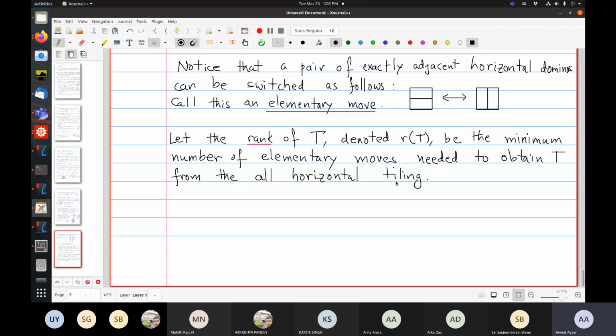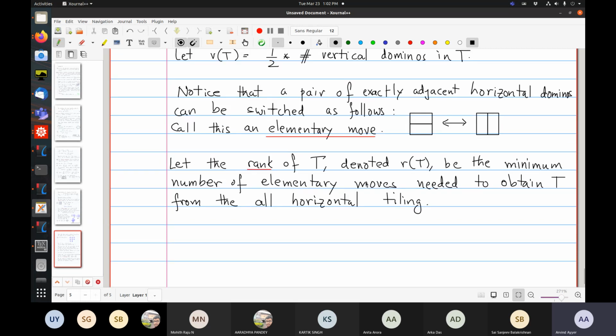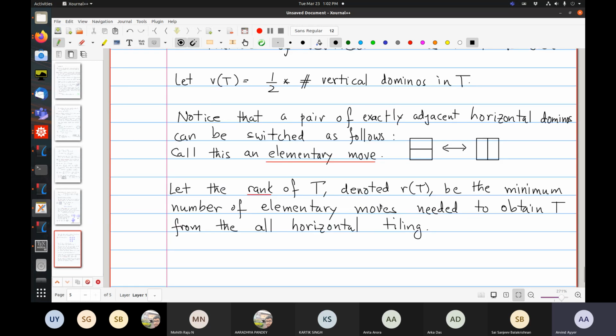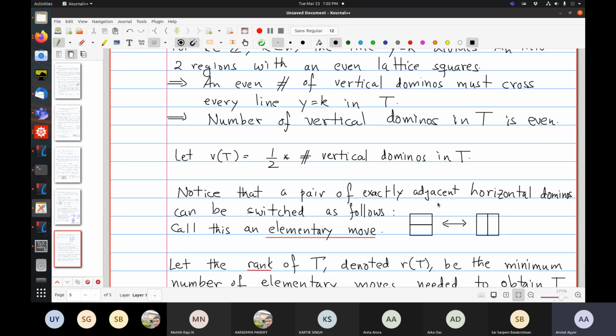Number one, it's not even clear if one can get from the all horizontal tiling to any tiling T. But if you can, then this minimum number makes sense, but otherwise it's not clear.